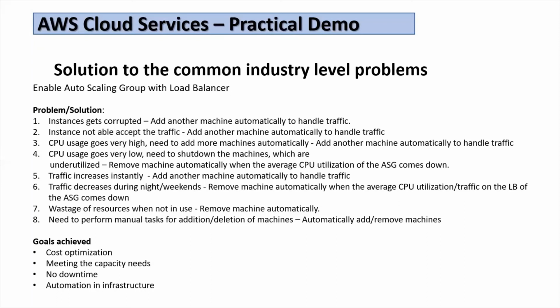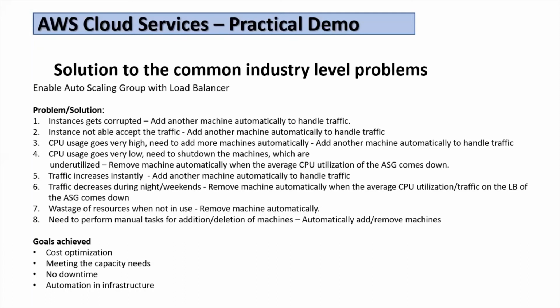There is no wastage of resources, because it removes the machines which are not being used. If we set that when average CPU utilization comes down below 40, then remove the machines one by one. So there is no need to perform manual tasks for addition and deletion of machines.